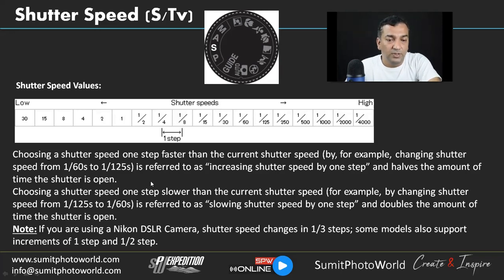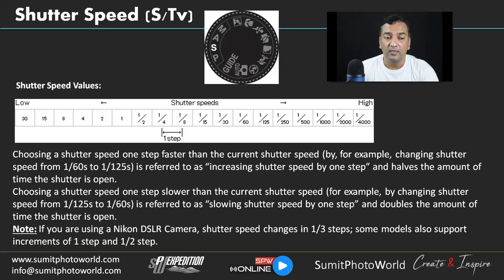Choosing a shutter speed one step faster than the current one, for example changing from 1/60 to 1/125, is referred to as increasing the shutter speed by one step. As we learned in exposure compensation, when we change a camera setting value from one to another, that is considered a stop or step.